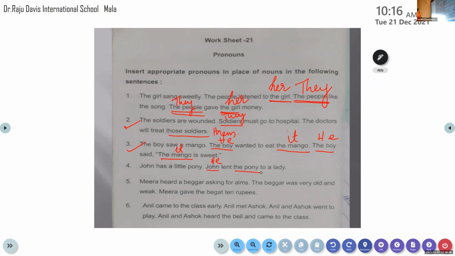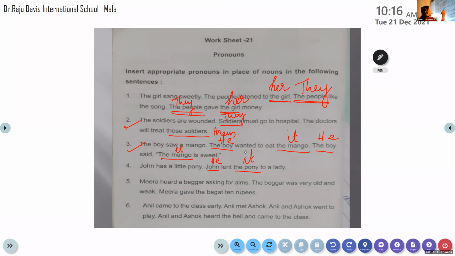Pony is an animal, more or less like a horse, but not a horse, not a donkey, but more or less like those animals. We call it a pony. So it should be replaced with? It, very good. He lent it to a lady.